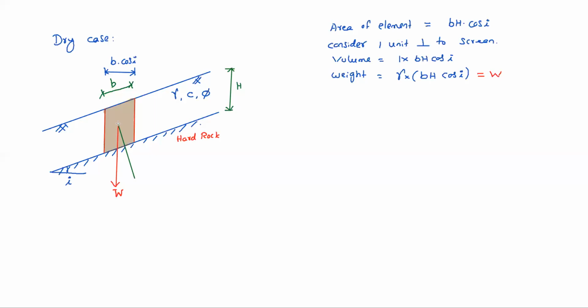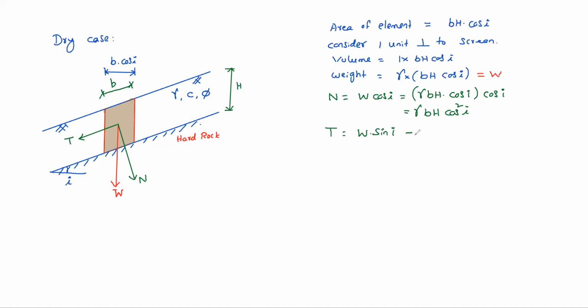This is the normal component N, and the other component, parallel to the slope, is T. Here N equals W cos i, which is gamma b h cos i into cos i, that is gamma b h cos squared i. T equals W sin i, which is gamma b h cos i sin i.